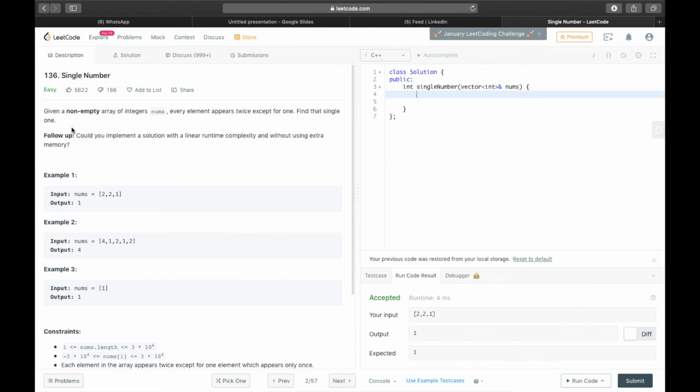Okay guys, now I'm going to discuss the approach for this follow-up question. In this follow-up question we are required to find the solution within linear runtime, and space complexity should be constant. So the idea behind this problem is we need to traverse the array at least once, because without that we can't know the numbers that are there in the array, so that's mandatory. So while traversing the array you need to knock out like element with like, so that the single occurring number will be your result. So if you knock out 2 with 2, you will end up with 1. In this example, if you knock out 1 with 1, 2 with 2, you will end up with 4.